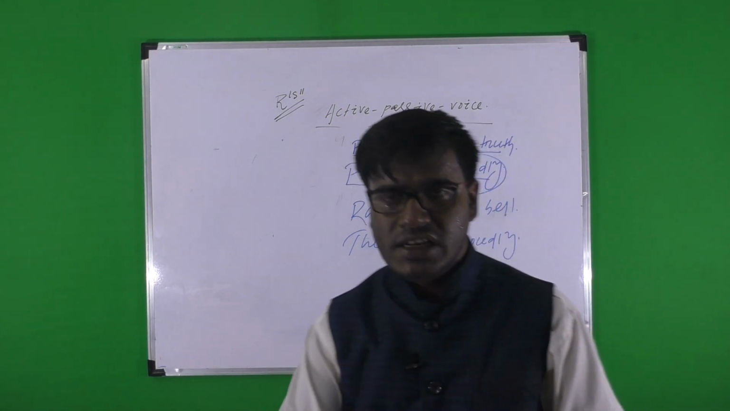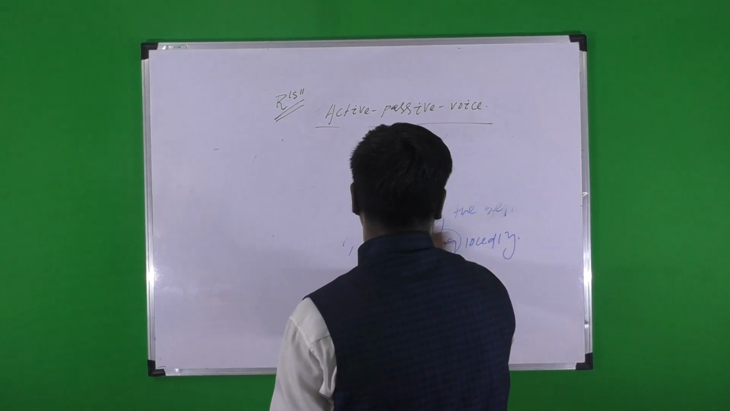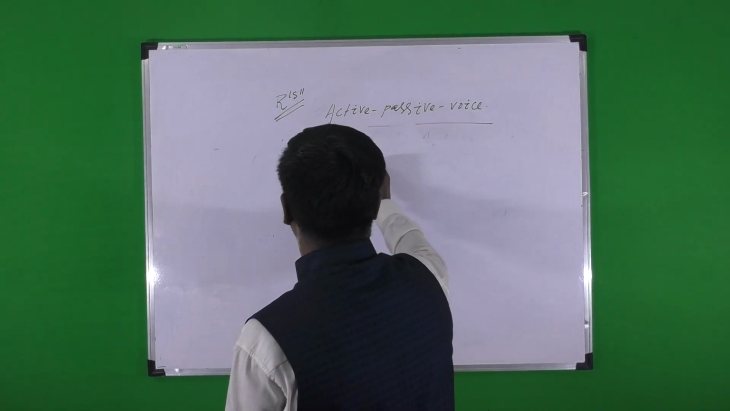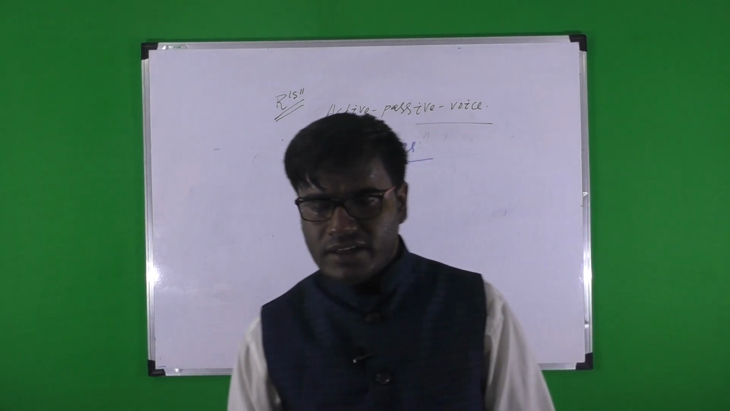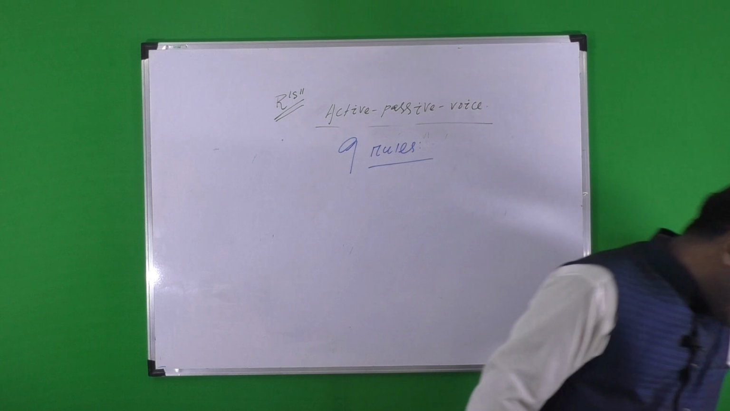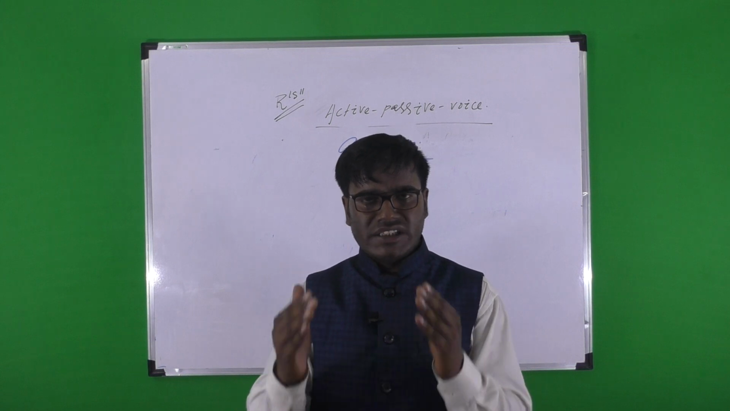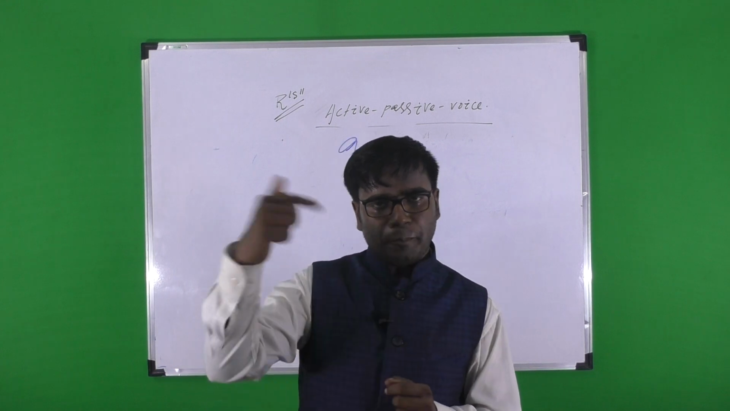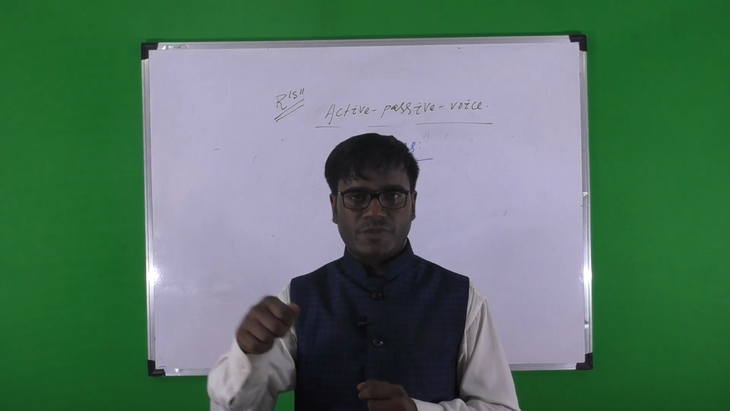Now it's time for us to discuss the nine fundamental rules of active and passive. Please listen carefully, you can understand. In active voice, the expression consists of the combination SVO, subject, verb, object. But in passive, the combination is OVS, object, verb, subject.